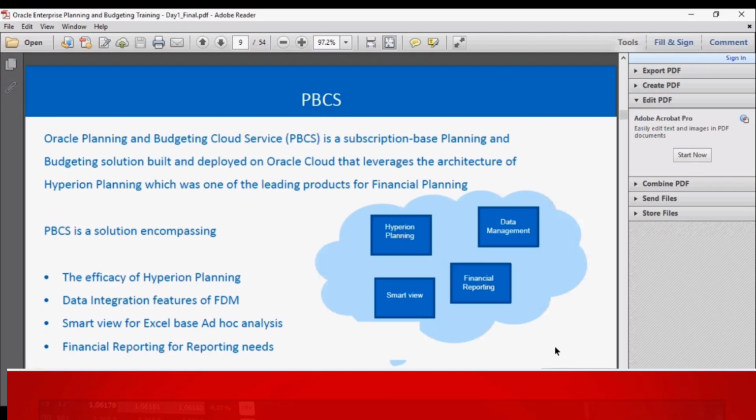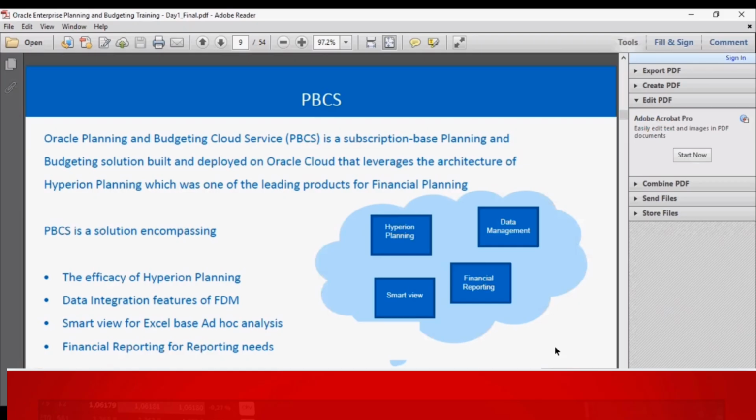And the fourth one is the financial reporting, that is HFR, which stands for Hyperion Financial Reporting, which is used to build data reports in various formats in a user-friendly view. So we do have web forms and dashboards inbuilt in PBCS, but we also have HFR.